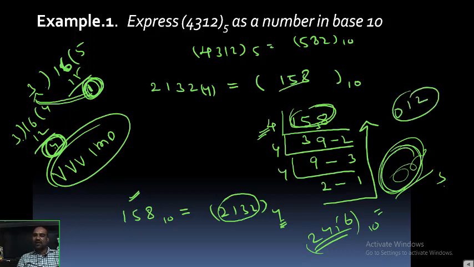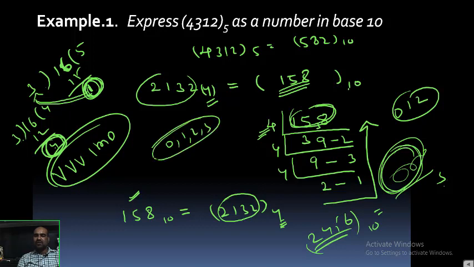That's why 158 base 10 is converted into base 4. Base 4 means the digits should be either zeros, ones, twos, or threes only. From 0, 1, 2, 3 only you can collect the digits to express 158 in base 4. Understand the reason here: because 158 is divided by 4, obviously the remainder should be less than 4. This number is obtained from the remainders only, so these digits should be lesser than 4.